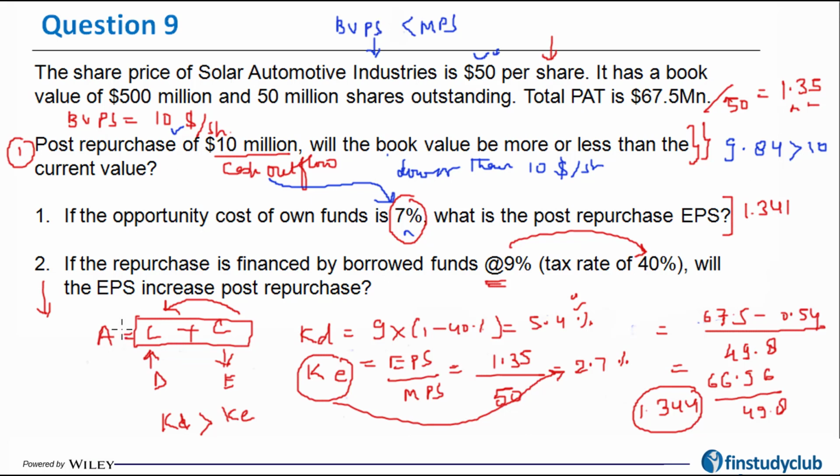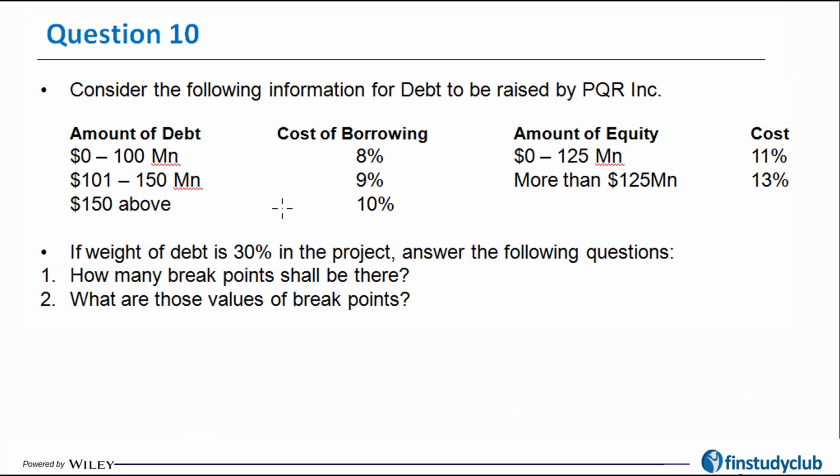Okay, so a pretty interesting concept, in terms of the impact of buyback on the book value and the impact of buyback on the EPS. Very, very interesting concept. This brings me to the last question, which is again very, very critical, the question on breakpoints. Now you would recall that breakpoint is that amount of total capital at which the WACC changes. What I mean by that is, if you plot the WACC curve, which is the marginal cost of capital schedule, you should get a straight line if there is no change in any of the costs.